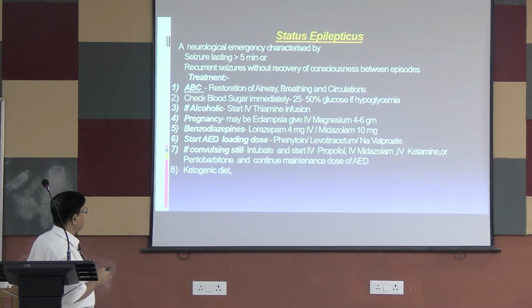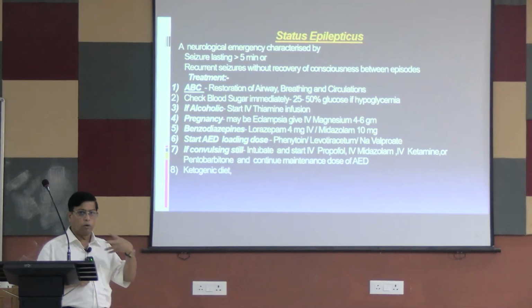So in that case, you will have to give magnesium as an anti-epileptic drug. Benzodiazepines: lorazepam 4 mg IV or midazolam 10 mg. Lorazepam is preferred first because of its longer duration of action. Give lorazepam 4 mg IV or you can give midazolam. Start anti-epileptic drugs loading dose, but in status epilepticus you cannot just give a diazepam or a lorazepam.